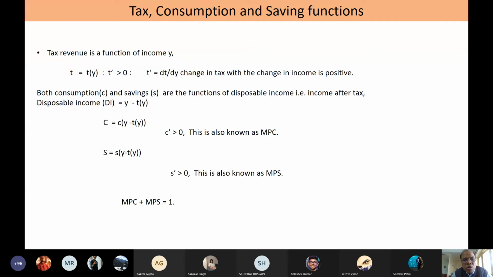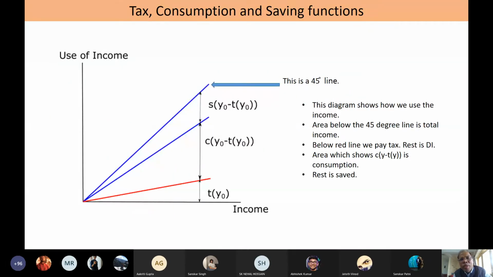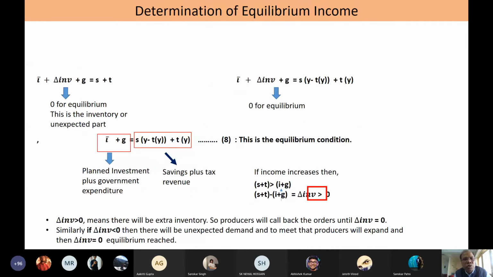And again here, the slope of the saving function, which is MPS, is also positive. And we also know MPC plus MPS is equal to 1, because all that is not consumed is saved, and vice versa. These are the terms which we have already been introduced to. I am just recapitulating all this, which is presented with the help of this diagram, showing how the total income is distributed among three things: tax a part, consumption another part, and saving the other part.